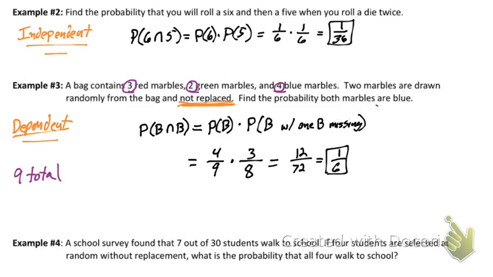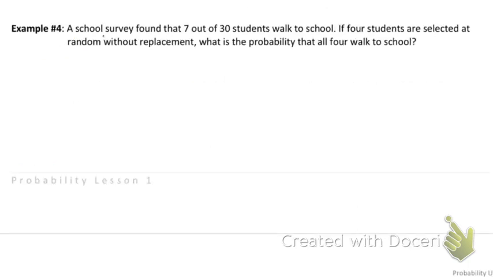All right, next one says a school survey found that 7 out of 30 students walk to school. Let me bring this up. On yours, it should say 3, so I'm going to change mine. If 3 students are selected at random without replacement, what is the probability that all 3 walk to school? So we have 30 students here, 7 of them walk. I'm going to randomly pick out 3 of those students. What's the probability that all 3 of them walk to school?